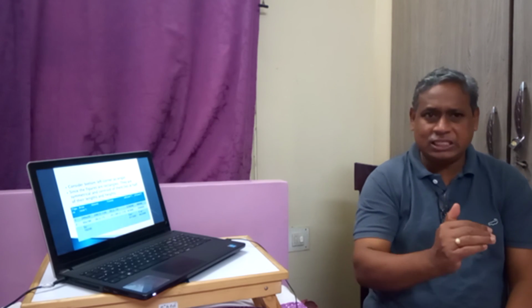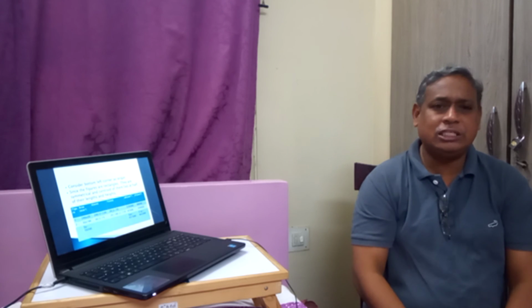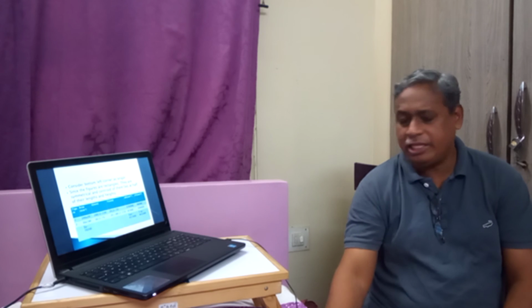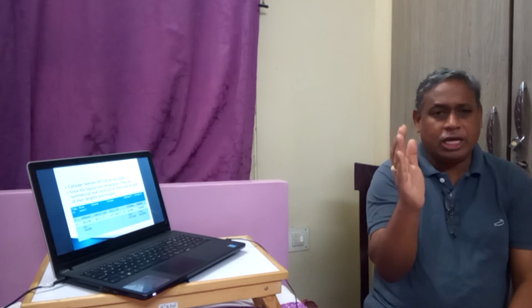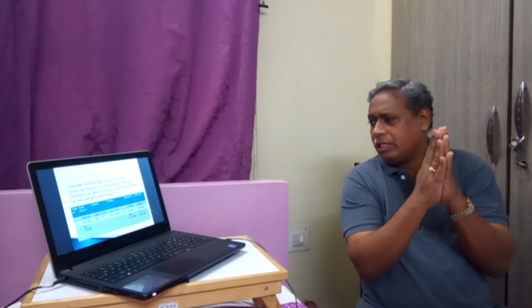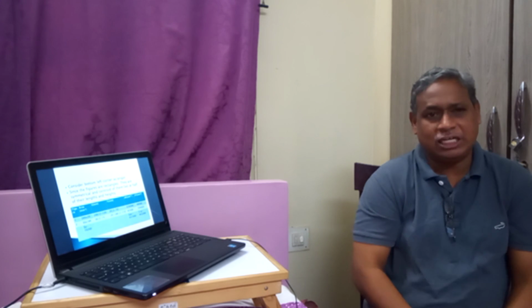Similarly, from the x-axis the distance is 20 by 2, that is 10. The second figure also abuts the y-axis, so its centroid in the x direction is 30 by 2.